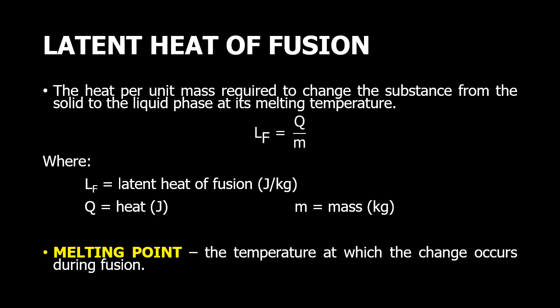The heat per unit mass required to change a substance from solid to the liquid phase or vice versa at its melting temperature is called the latent heat of fusion, which is denoted by L sub F and is given by the formula L sub F is equal to Q over M. So when does this phase change occur? At what temperature will we achieve this latent heat of fusion? This occurs during the melting point, the temperature at which the change occurs during fusion.